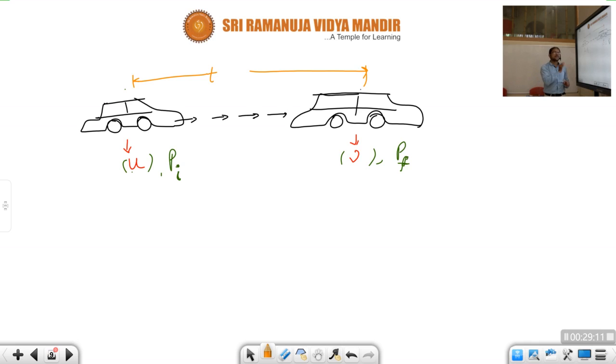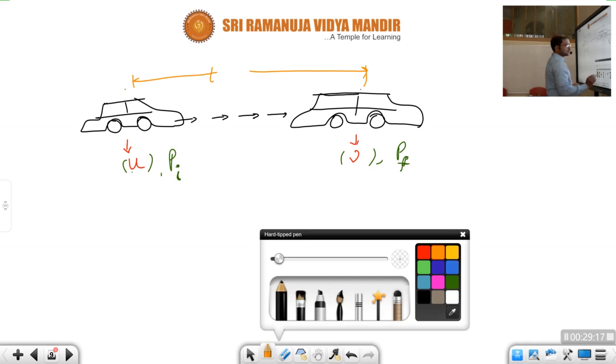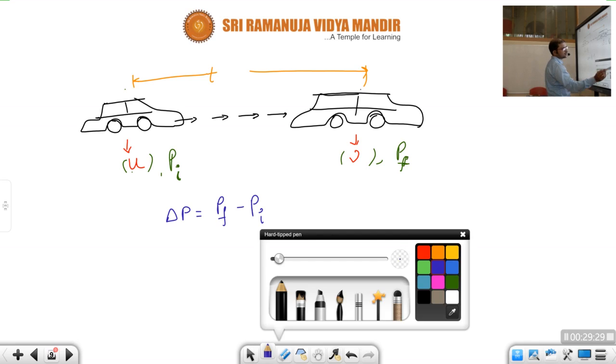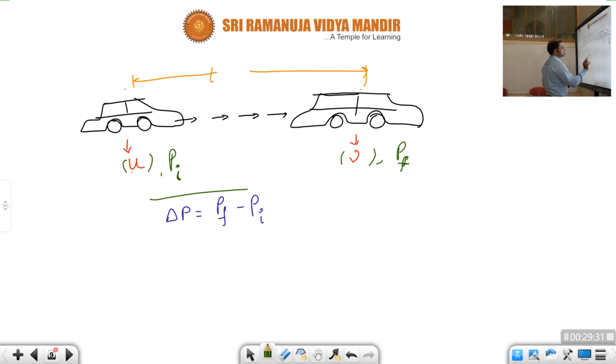The momentum of a body at the initial condition is the initial momentum, and at the final it is the final momentum. So there is a change in velocity, and so there will be a change in momentum also. The change in momentum is nothing but Pf minus Pi, final momentum minus initial momentum.